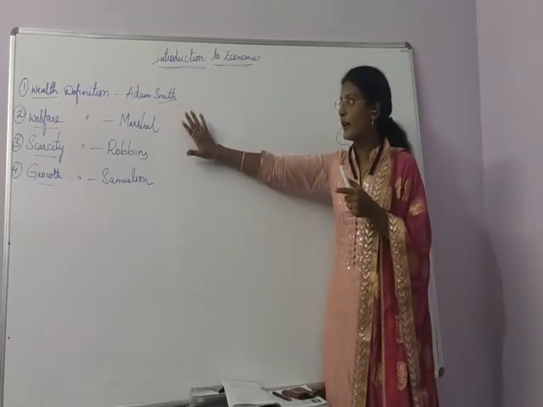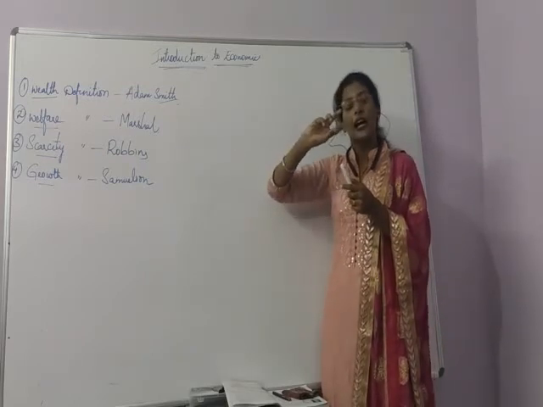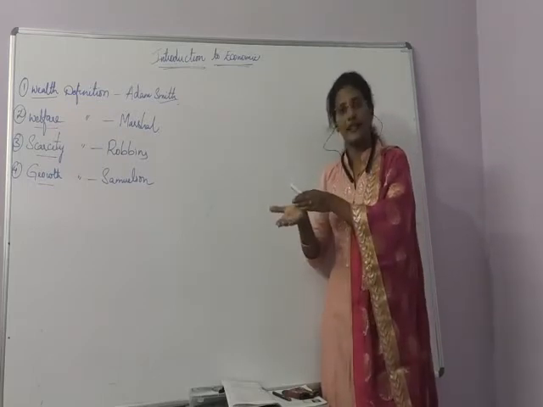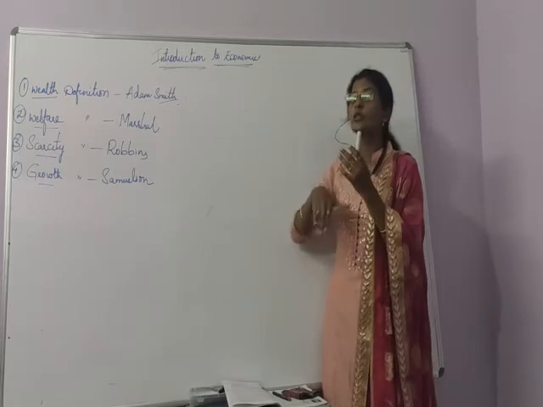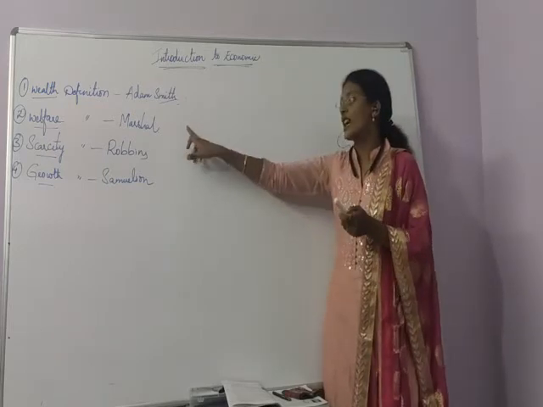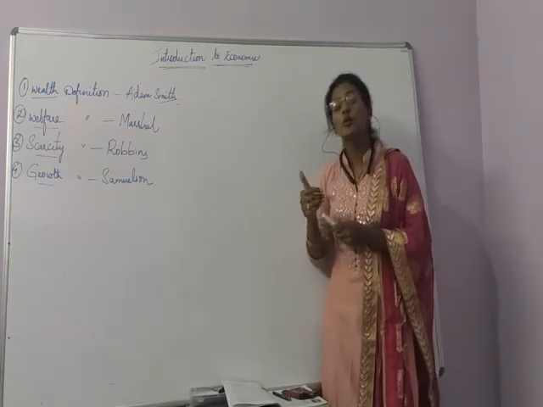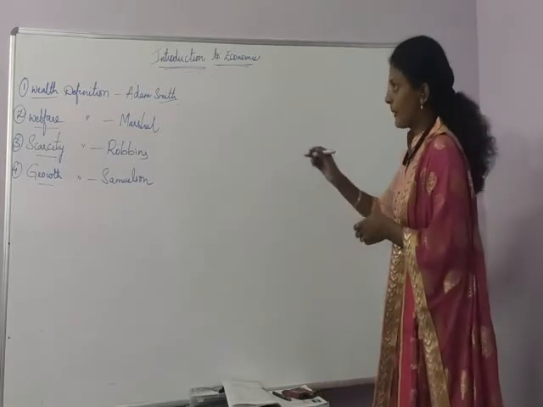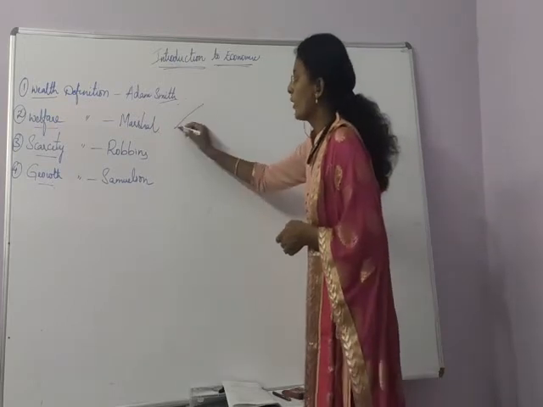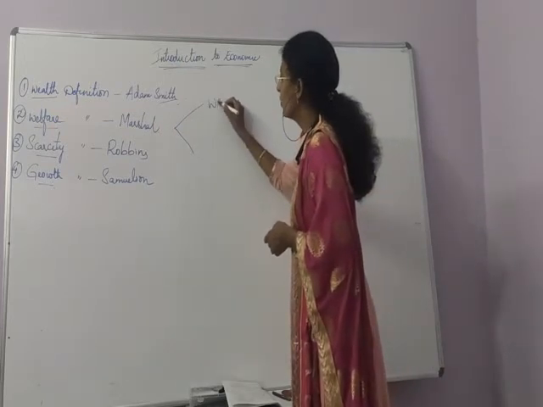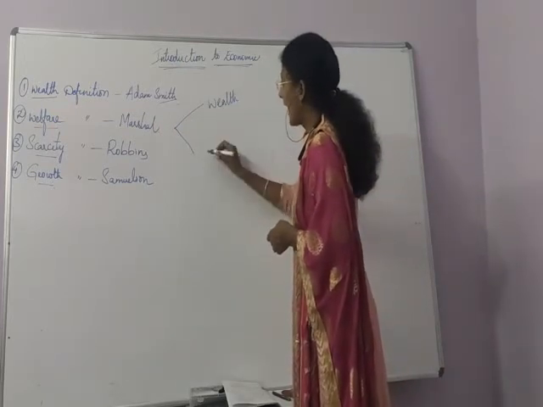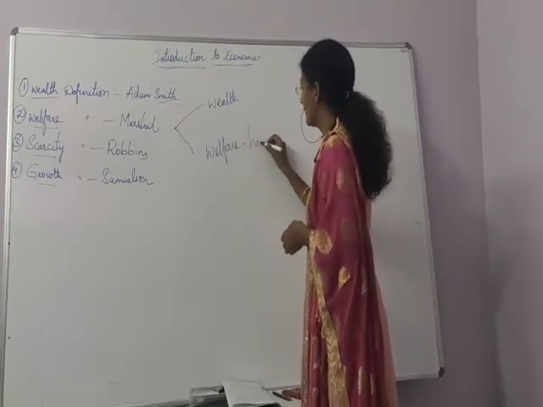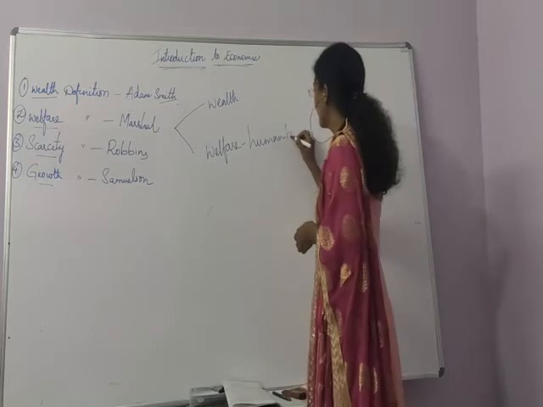In the same way, economics has one side which is the study of wealth, and the other and most important side is the study of welfare. About whose welfare? Human beings' welfare. So Marshall is saying that economics means the study of both wealth and welfare of human beings.